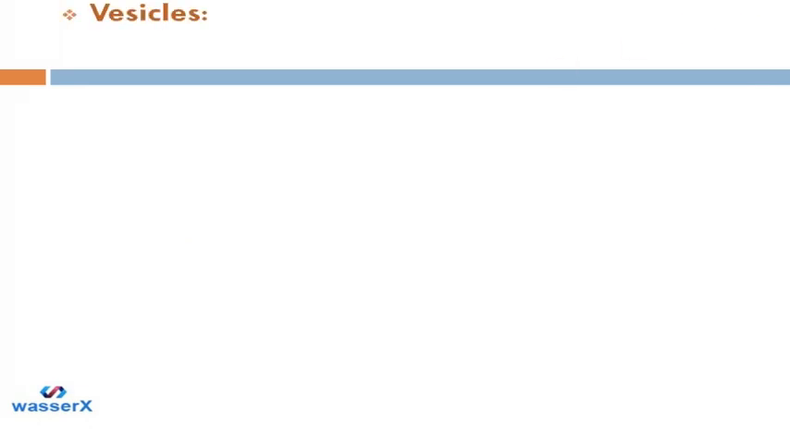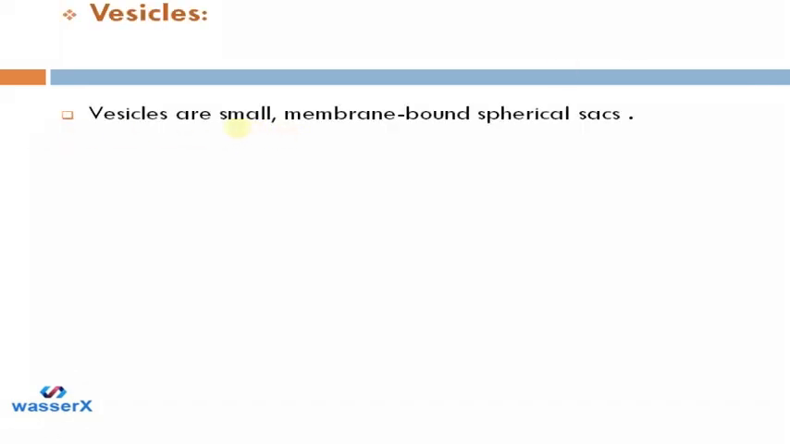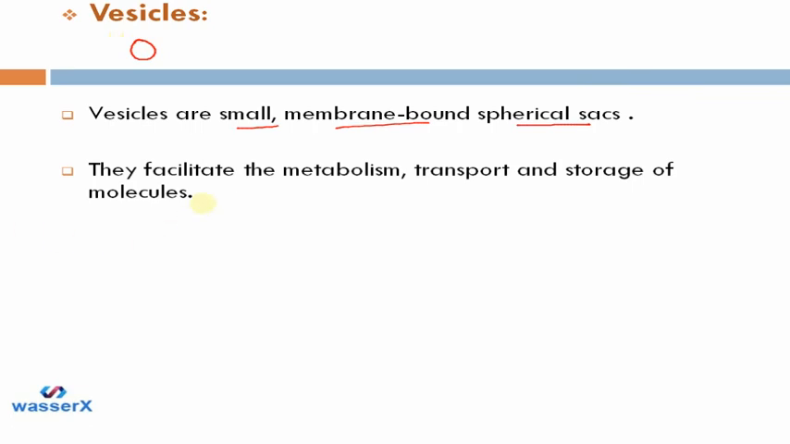Next are vesicles. What are vesicles? Vesicles are small membrane bound spherical sacs. Sac means a bag-like structure. They facilitate the metabolism, transport and storage of molecules. So when they do metabolism, transport and store something, that means they are alive, right? So we can say that vesicles also provide evidence that the cell is a living thing.